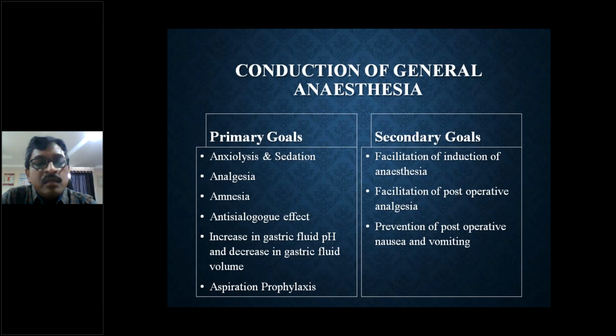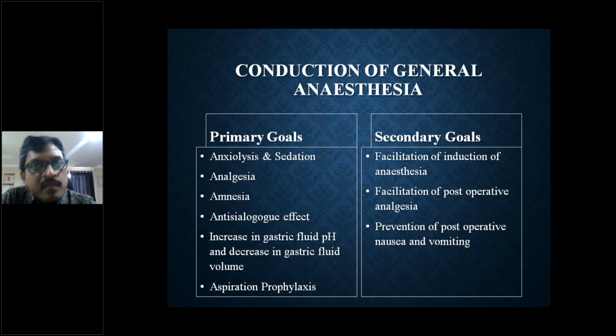We also need to increase the gastric fluid pH and decrease the gastric fluid volume, so that if there is any aspiration chance, the gastroesophageal sphincter protects the contents of the gastric cavity from spilling into the esophagus, coming into the oral cavity, and being aspirated into the trachea. That is the tone of the gastroesophageal sphincter. But once the patient is under the influence of anesthetic agents, this sphincter may not hold well and the tone will definitely decrease.